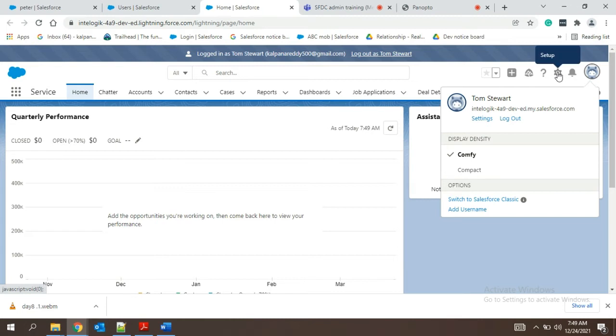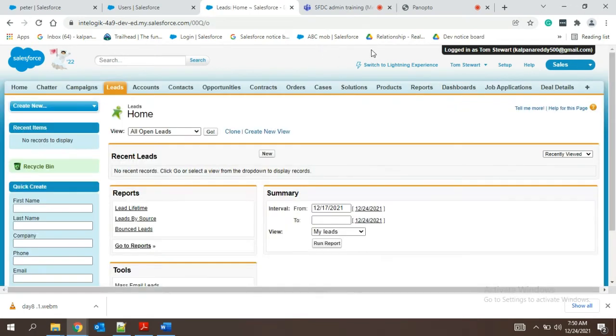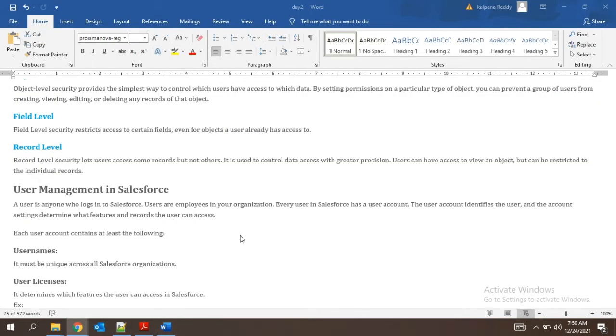But if he is an end user, we will remove the setup option. Okay, in Classic, how it looks, we'll see here, this is how it shows at the top right. Understood? So now you are Tom Stewart. From here you can create any records or do anything whichever you want. So we have learned how to create the users. Once the user has been created, we got to know what the license is.